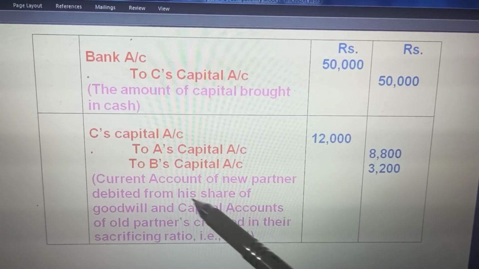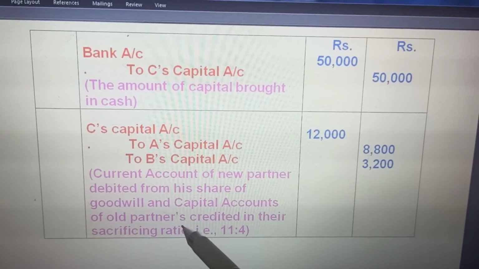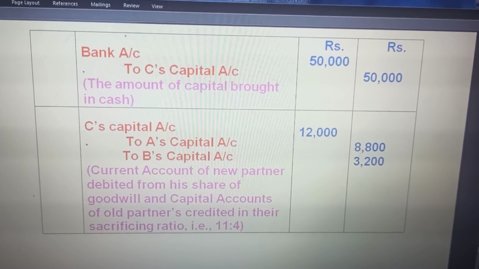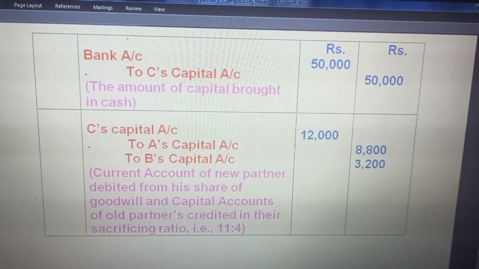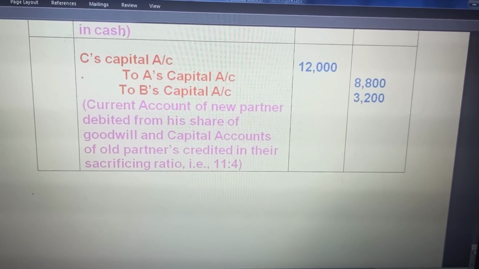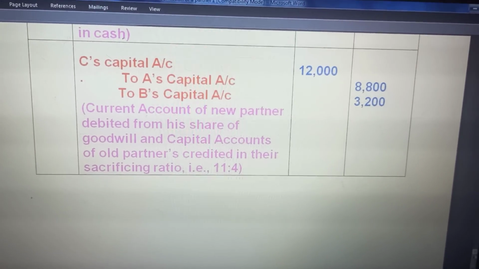Current account of the new partner is debited with his share of goodwill, and capital account of the old partners is credited in their sacrifice ratio of 11:4. The new partner's capital account to old partner's capital account. This is the entry in case the new partner does not bring his share of goodwill in cash. Are we clear?